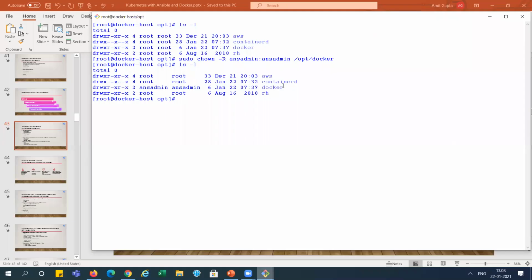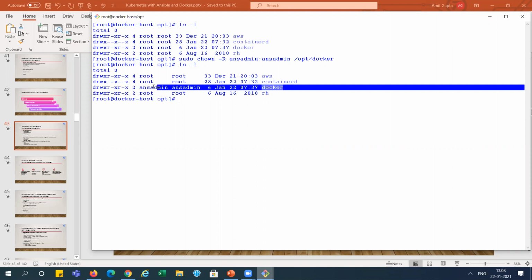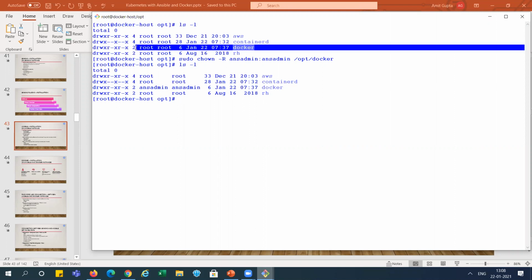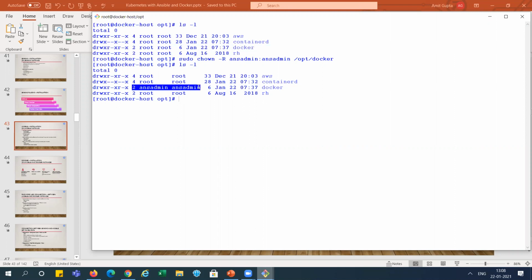Now you can see that after running the chown command on docker, it is showing ansadmin access. Earlier it was showing root access. The Ansible user, ansadmin, will use this folder, so we need to change this ownership. We will store all our files in this particular system. I'm showing you here, cd docker. Nothing is there. When we run our job, we will put all those files over here.